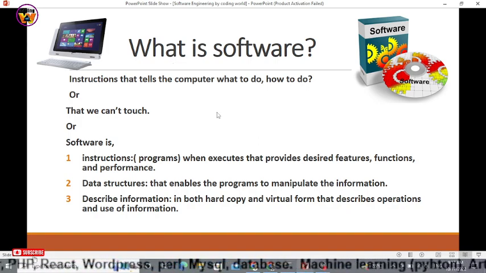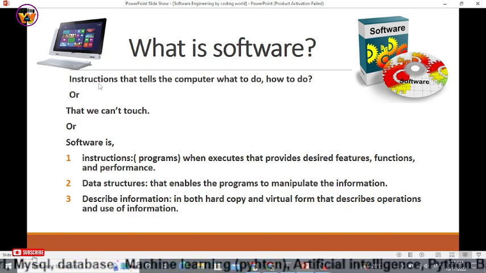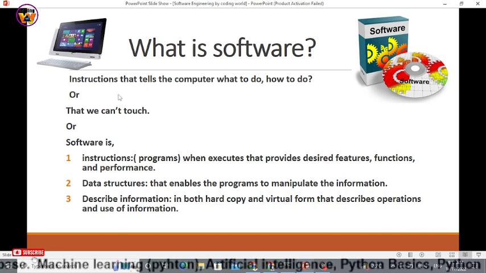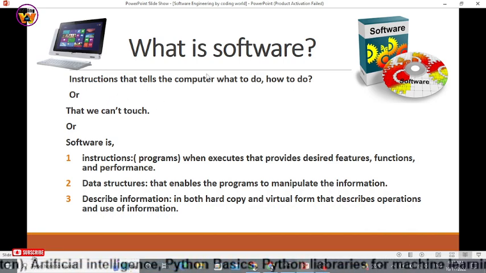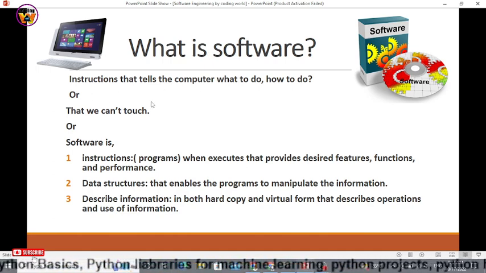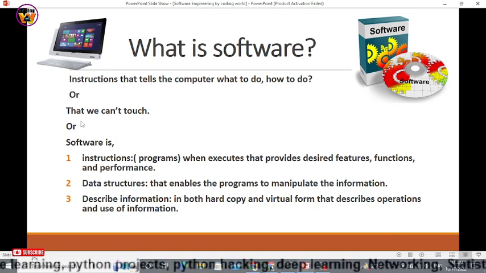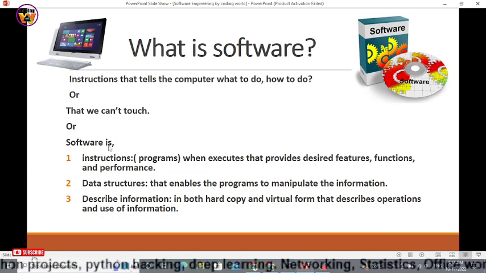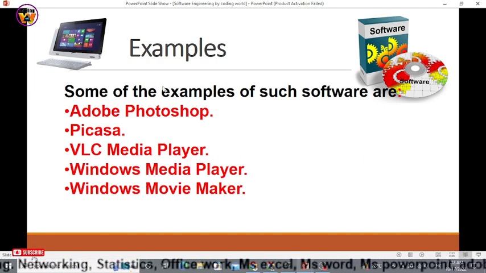Okay, what we have discussed, let's recap it. After that, we will discuss the examples. You can use any one among these three definitions. You can write any one while giving the paper of software engineering. If any examiner asks what is software, then simply tell him: instructions that tell the computer what to do and how to do it, or something that can't be touched, or software that performs these three things: instructions, data structures, and descriptive information. Let's talk about the examples.